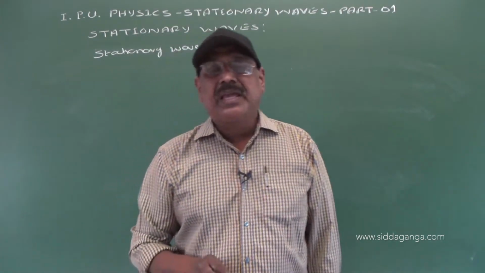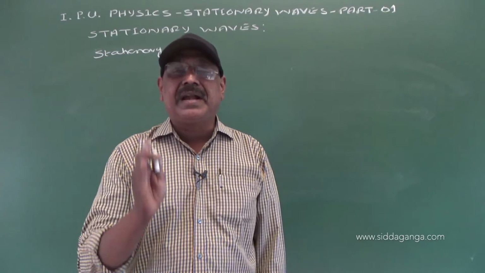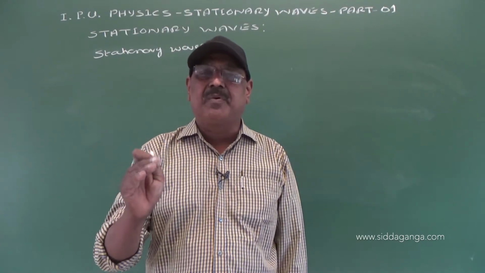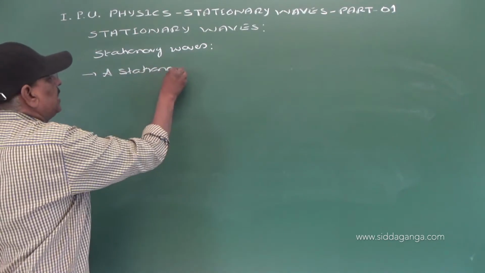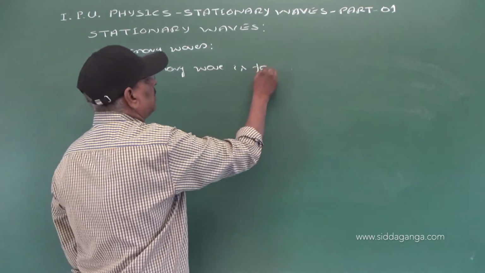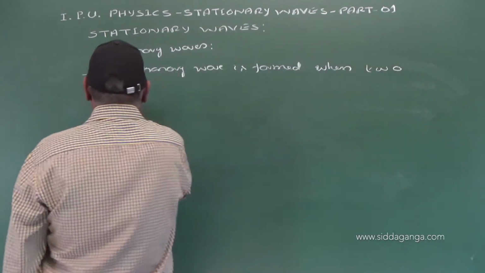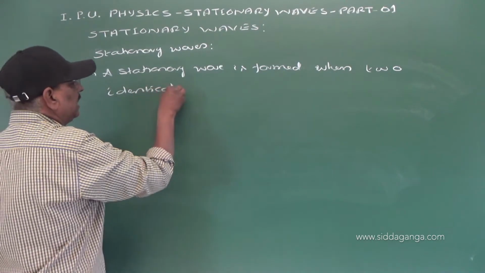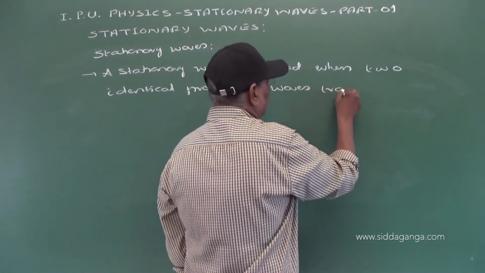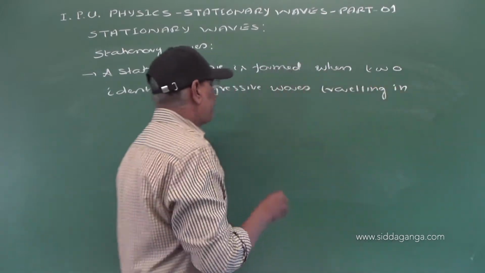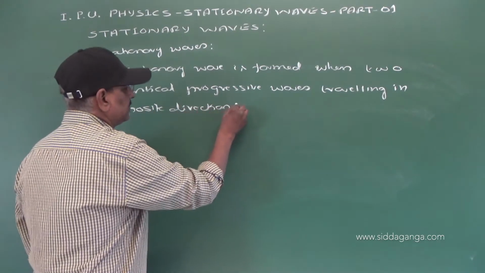Now what exactly is a stationary wave? A stationary wave is formed due to superposition of two identical progressive waves traveling in opposite directions.